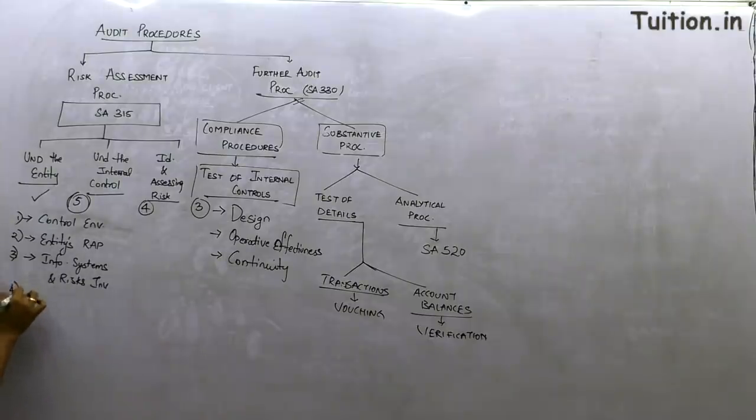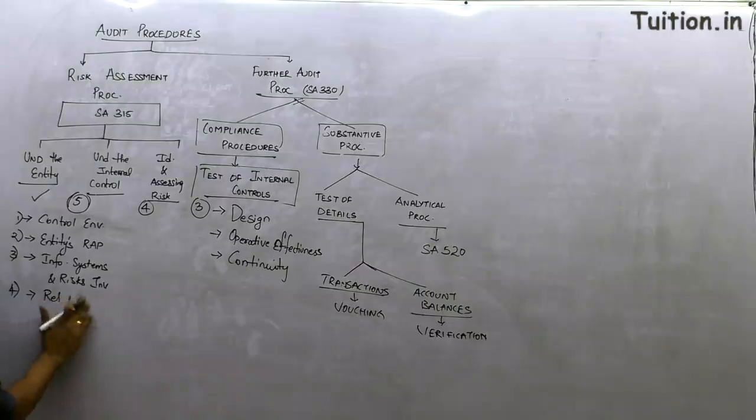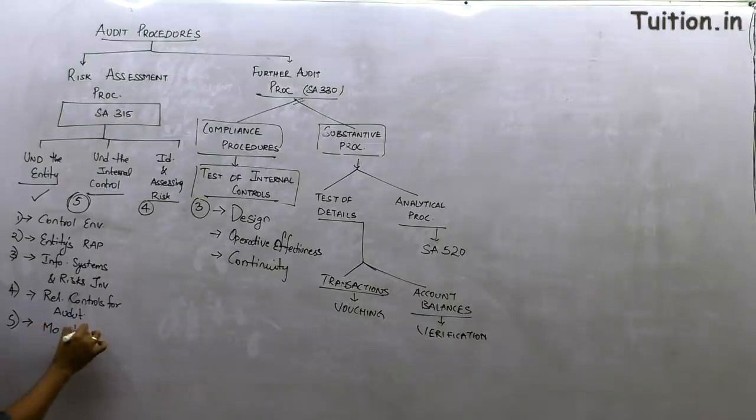Point number four is talking about relevant controls for audit, and five is about how these controls are being monitored, monitoring of controls.